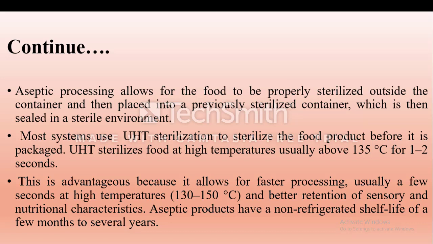Aseptic processing allows the food to be properly sterilized outside the container and then placed into previously sterilized containers. Most of the systems use UHT. How much temperature do we provide? 135 degrees Celsius for 1 to 2 seconds. This is advantageous because it allows faster processing, usually a few seconds at high temperature.